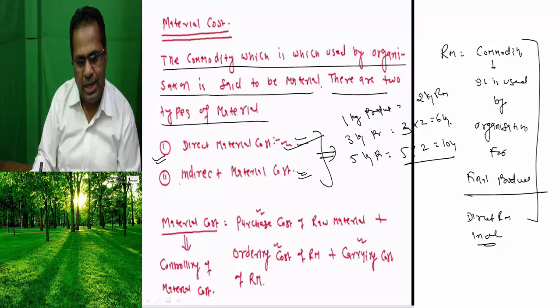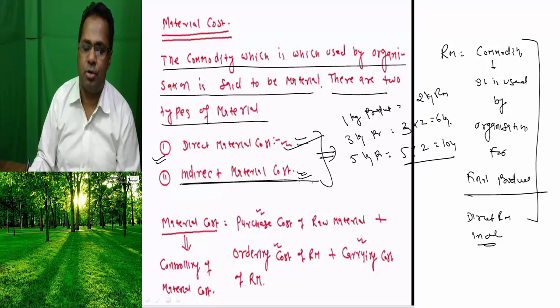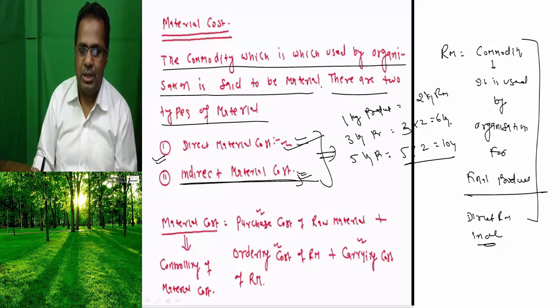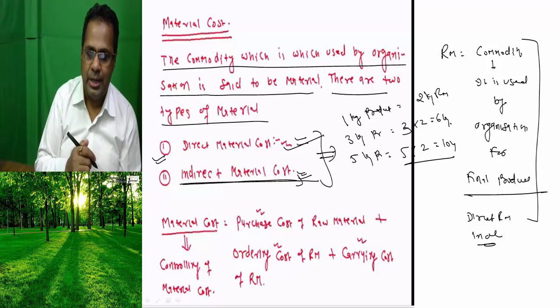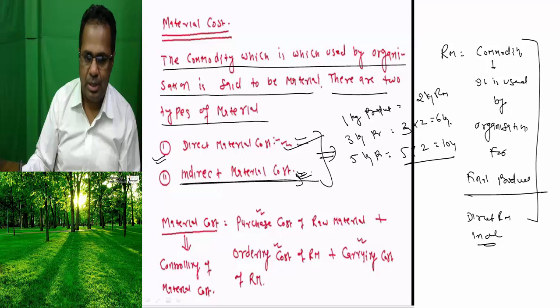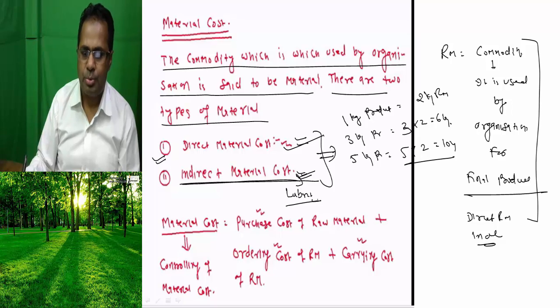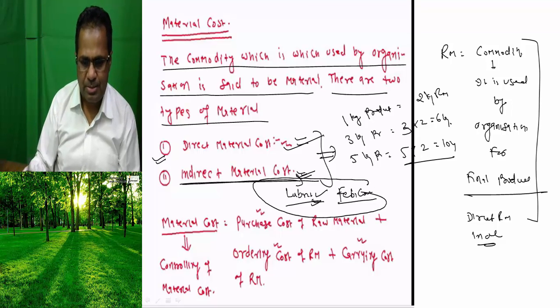Now the question is indirect raw material. What is indirect raw material? There are several raw materials used by the organization that are not identified with the product; these are said to be indirect raw material. Like lubricant oil, it cannot be identified directly with the production of the product. Like engine lubricant oil, or another example I can give you, fevicol for making chairs. Yes, there are several examples.